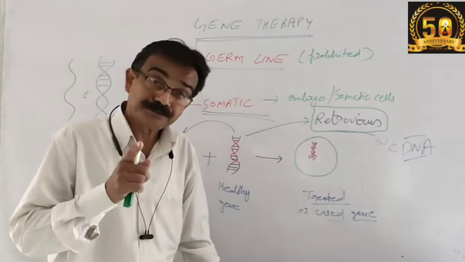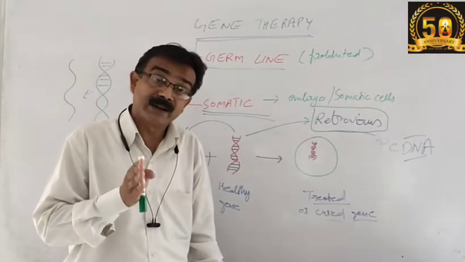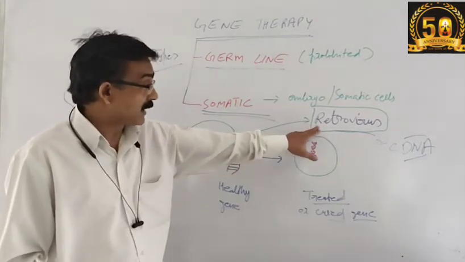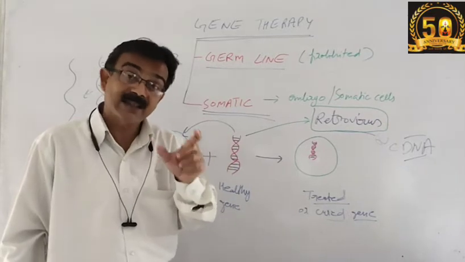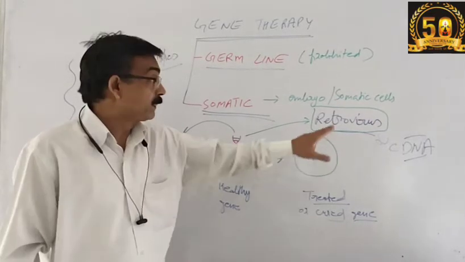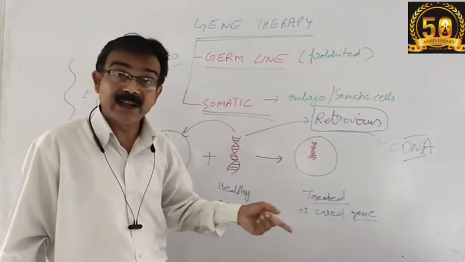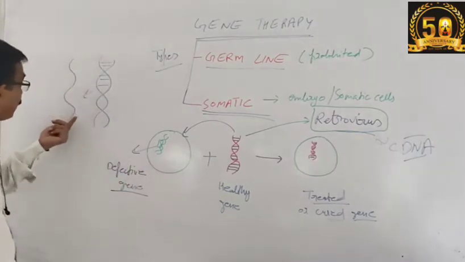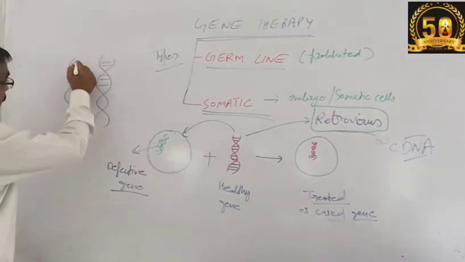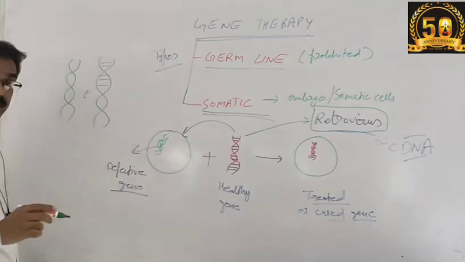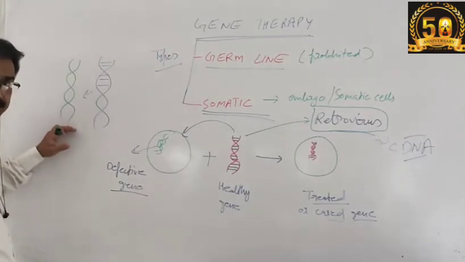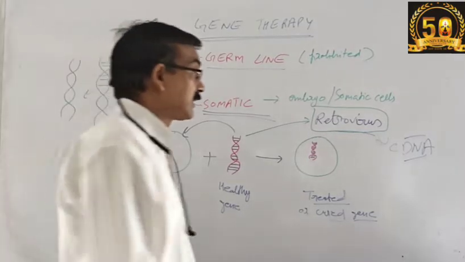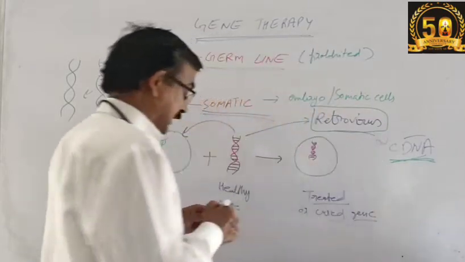Retrovirus means the RNA, the genetic material of HIV-like viruses, is referred to as retrovirus RNA because it has the capacity to develop DNA, and this DNA is referred to as complementary DNA. One strand of RNA is able to develop another strand, meaning it can artificially or synthetically synthesize the DNA, and this DNA is referred to as complementary DNA.